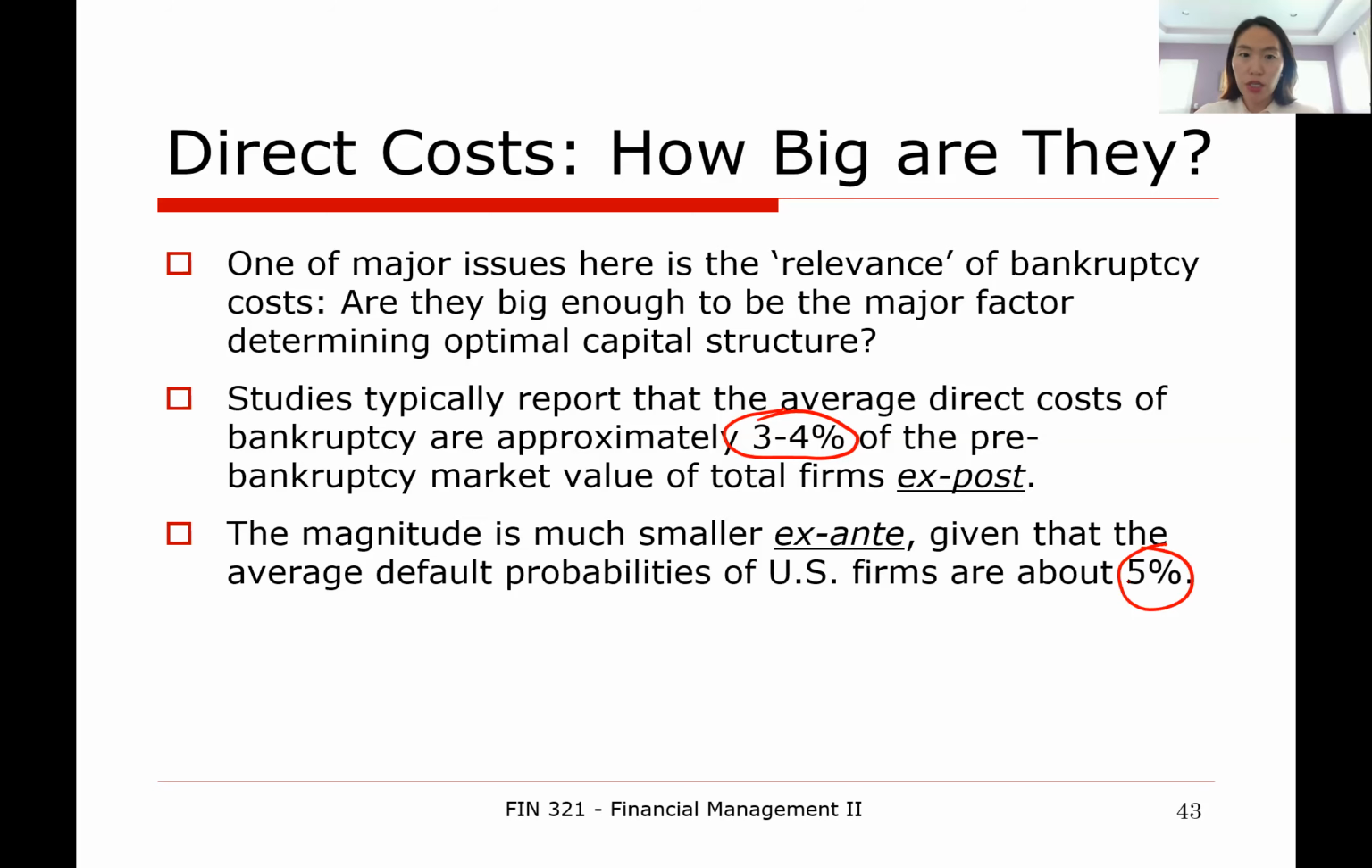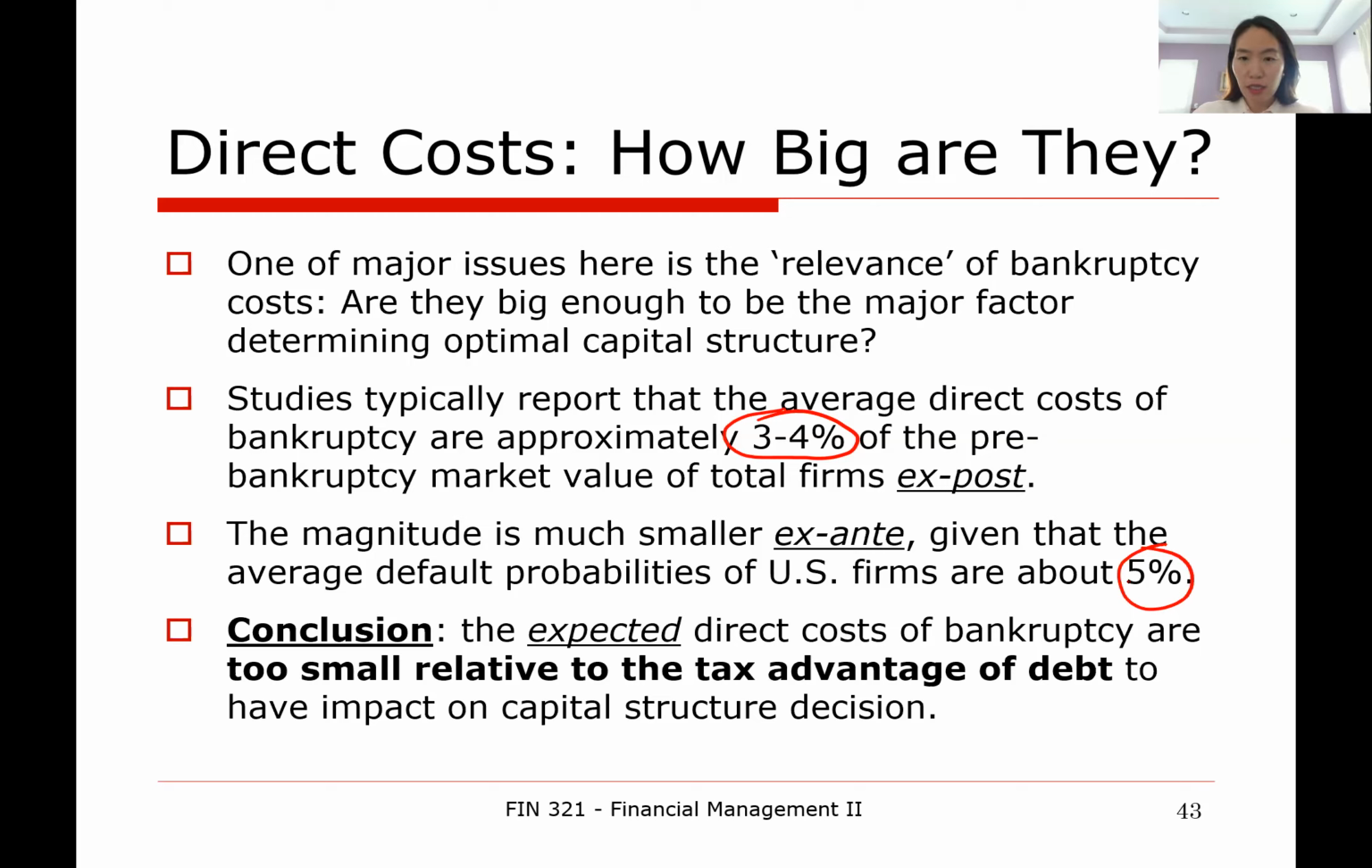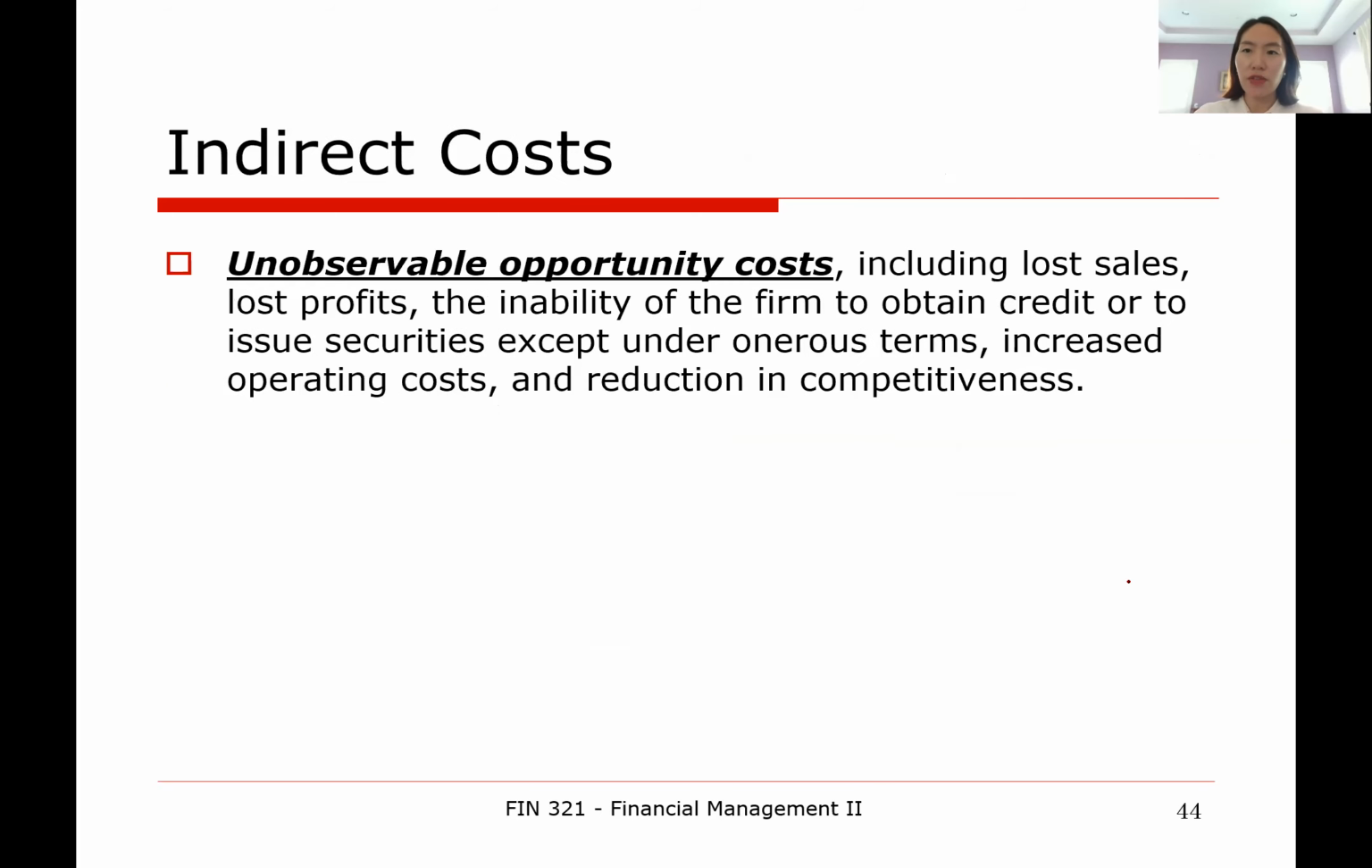So the conclusion here is that the expected direct costs of bankruptcy are way too small relative to the tax advantages of debt to have any impact on capital structure decisions. Then what do we do? Do we have to give up, and are we back to the 100% debt financing implications? Maybe not yet. It's way too early to give up, because there is at least one thing that we haven't considered yet, which is indirect cost of financial distress.